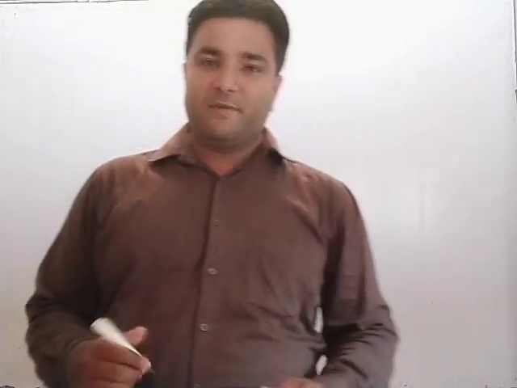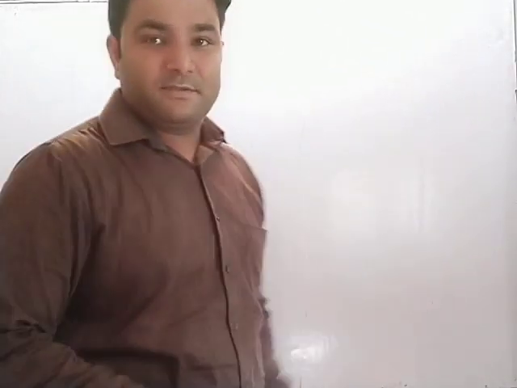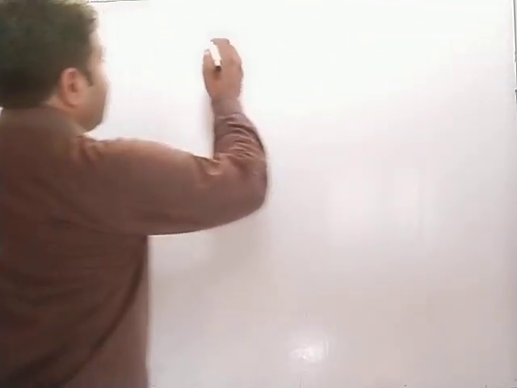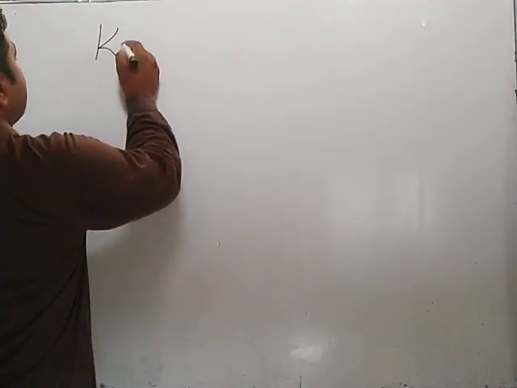This is the second lecture for class 9 physics related to the third chapter, that is gravitation. And in this lecture we will discuss a very important law, that is Kepler's law, and Kepler gave a total of 3 laws. So in this lecture we will discuss only the first law, and the remaining two will be in the next two lectures. So Kepler's first law of planetary motion is a very important concept. Let's see what the concept of Kepler's law of planetary motion is.